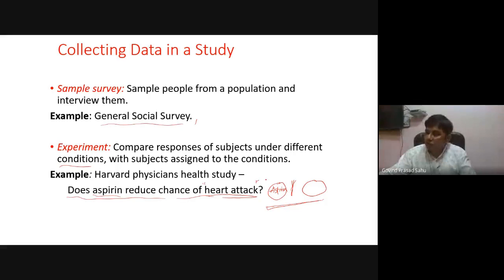With the passage of time, we will observe the number of heart attacks in these two groups, and then we can derive results on whether the intake of aspirin really affects the occurrence of heart disease or not. That is what we need to decide while doing a study.